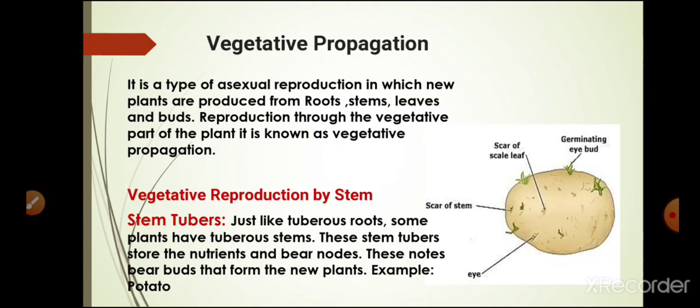First we will talk about vegetative reproduction by stem. You can see here the stem tubers. So, what are stem tubers? This is the swollen end of a special underground stem and it arises from the axil of a lower leaf, becomes swollen with a heavy store of food material, and it has on its surface a number of eyes that grow into buds. Potato is the example of stem tubers.